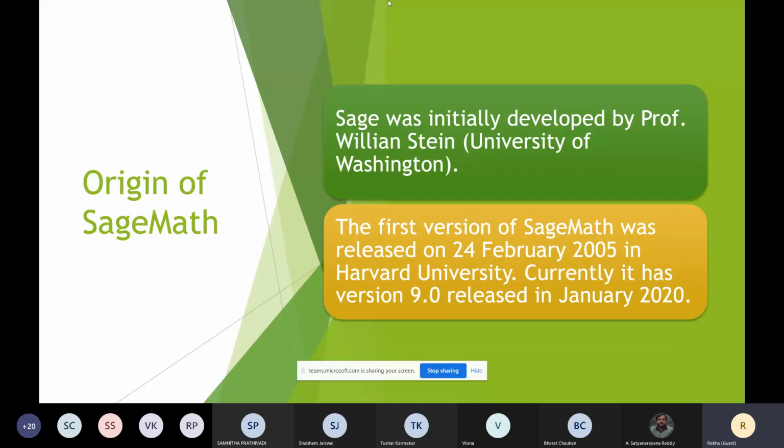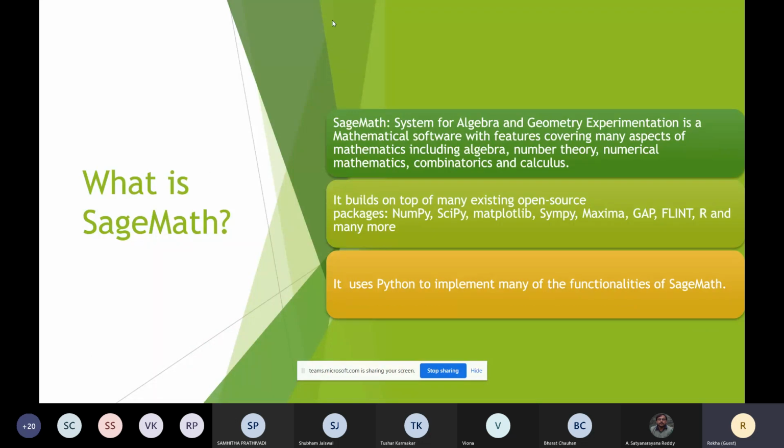So what is SageMath? SageMath is a computer algebra system, and it stands for System for Algebra and Geometry Experimentation. It is built upon nearly 100 open source packages and covers a huge range of mathematics, including basic algebra, number theory, numerical mathematics, combinatorics, and calculus. It gives us access to many open source tools like NumPy, SciPy, and Matplotlib, and provides a combined platform to access them all.